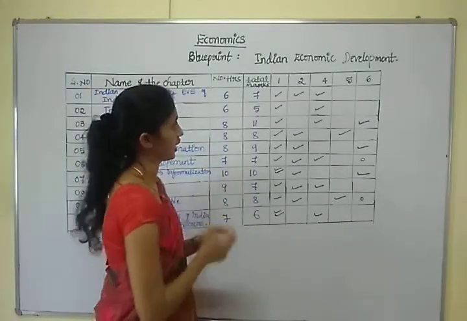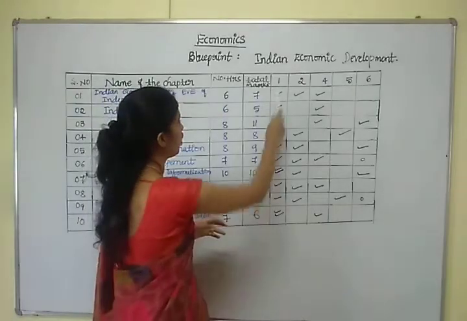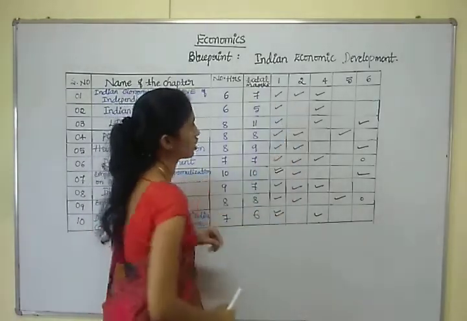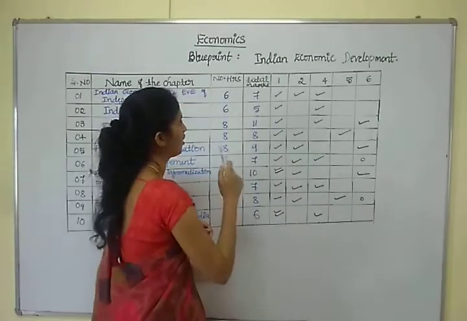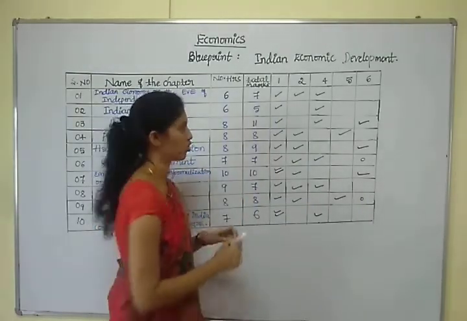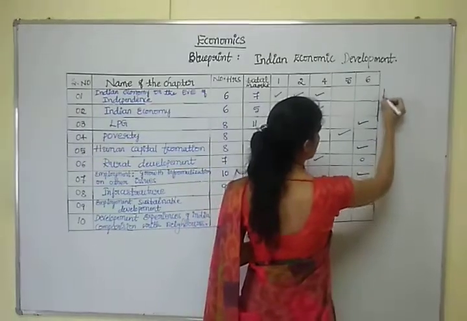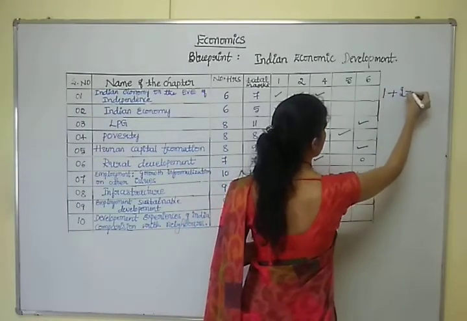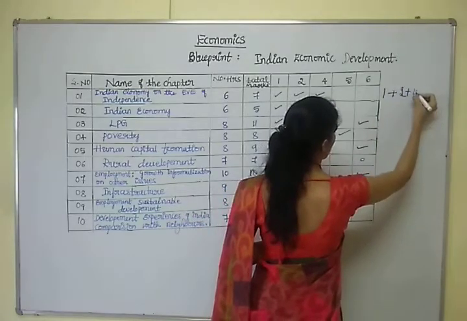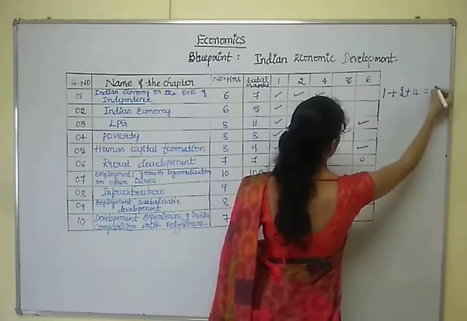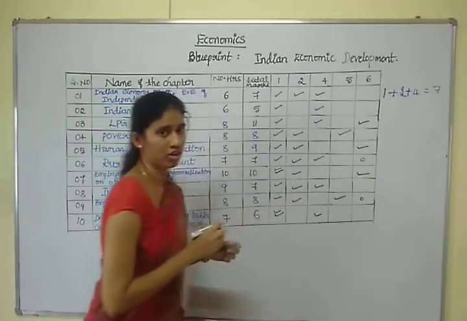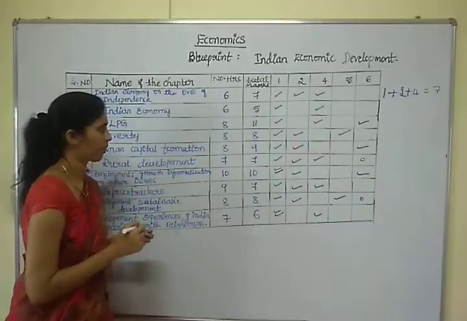So 7 marks is divided into 1 mark question, 1 question, 2 marks question, 1 question and 4 marks question, 1 question. So total weightage is 7 marks of this chapter.